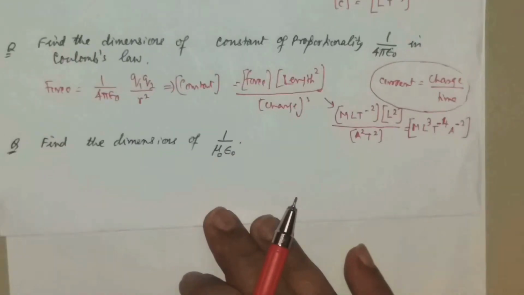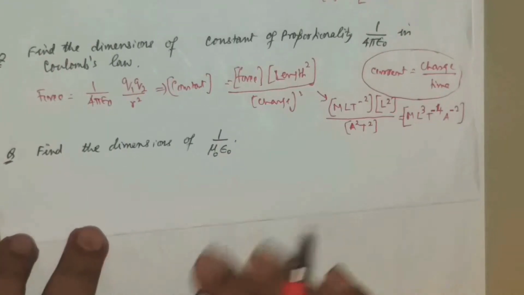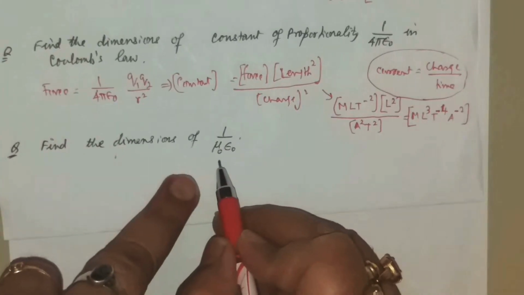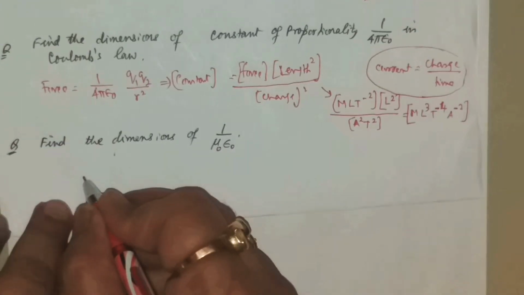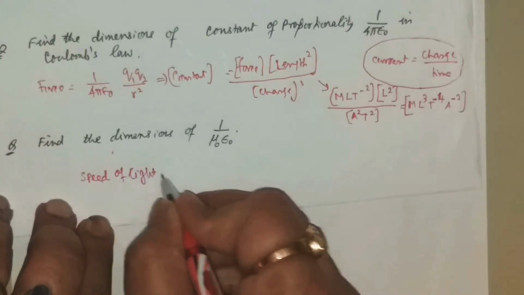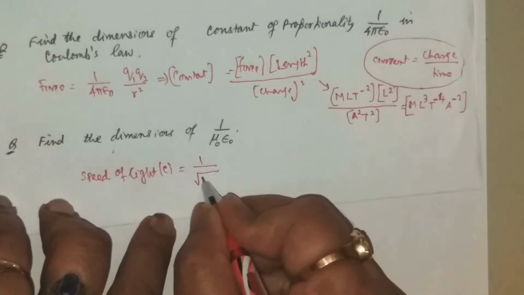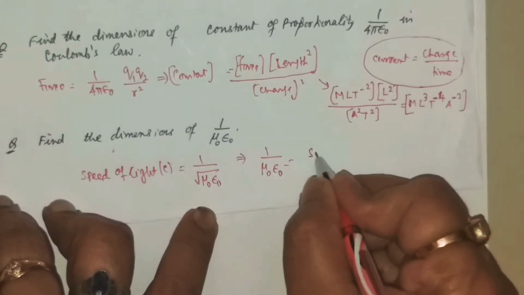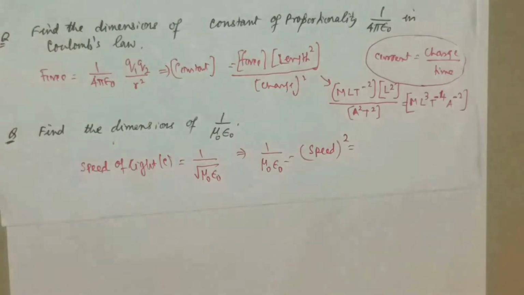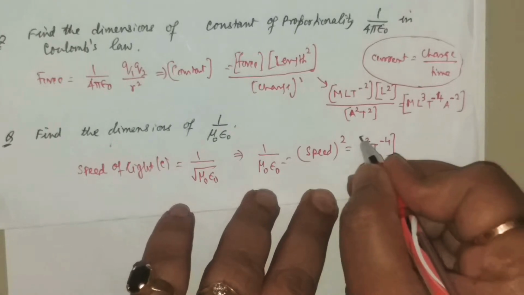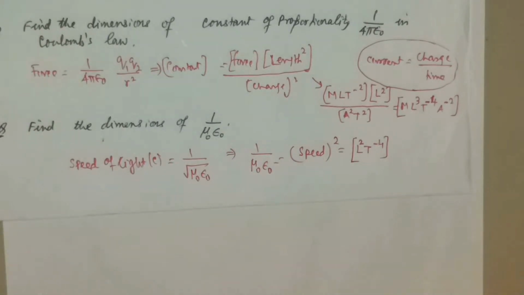Now look at this. Find the dimension of 1 by mu naught epsilon naught. Epsilon naught is the quantity used in electrostatics. Mu naught is the quantity used in magnetism. It is a formula that if you denote the speed of light by c, then c is equal to 1 by root over mu naught epsilon naught. So 1 by mu naught epsilon naught will be equal to speed square. What is speed? Speed is L T to the power minus 1. So the square is L to the power 2 T to the power minus 2. This will be the dimension of 1 by mu naught epsilon naught.